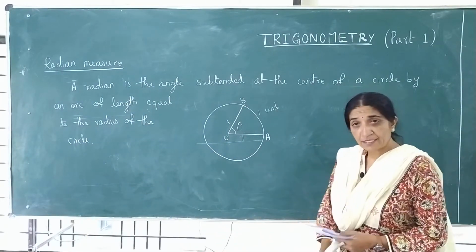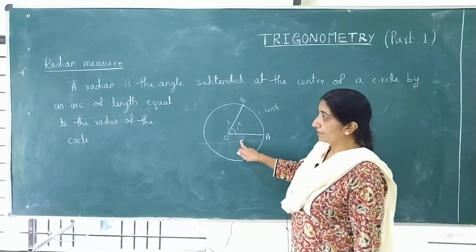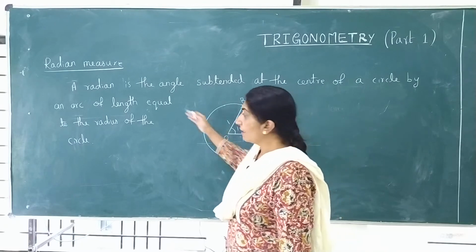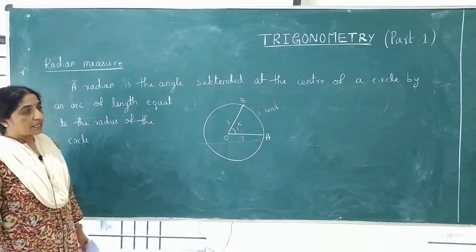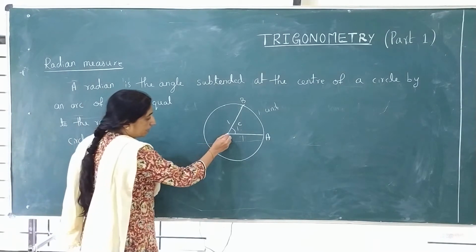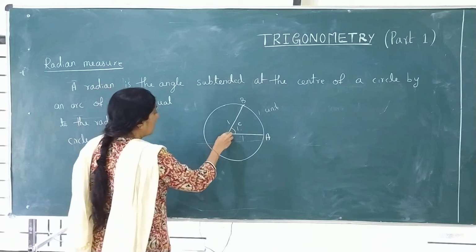No. That's why first I explained. So, this I gave with one unit. I explained with the help of one unit. Generally, we do it taking one unit. In this I wrote the general concept. A radian is the angle subtended at the center. See, a radian is the angle subtended at the center, means here, of a circle by an arc length.